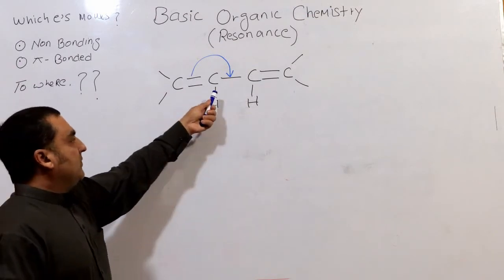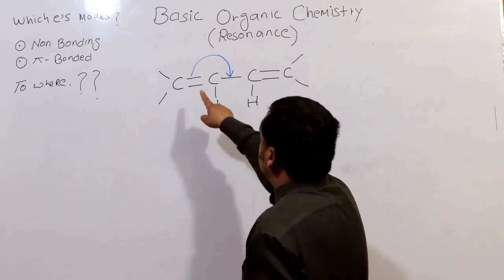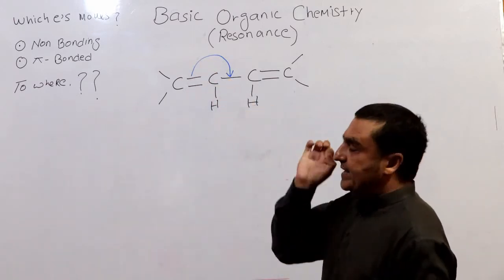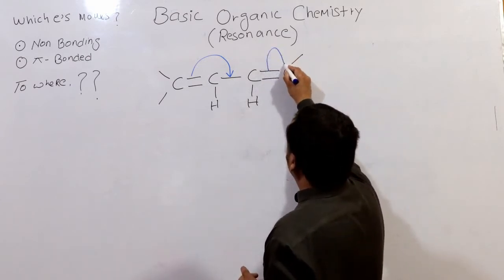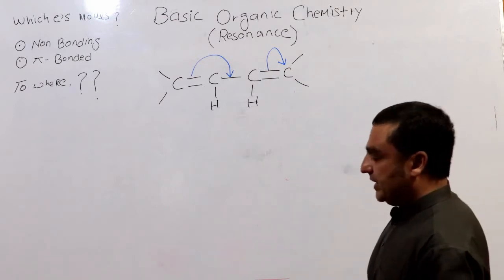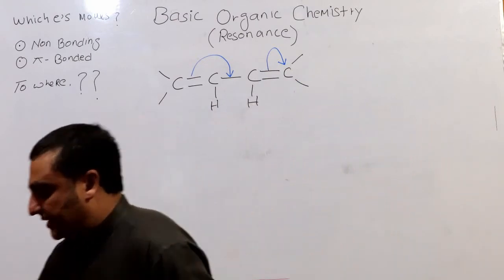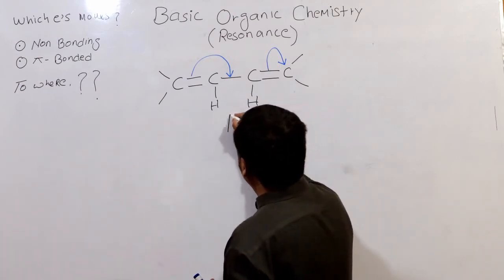Now as soon as these electrons arrive here, at the same time immediately these electrons will come and sit on this carbon. So the other structure, or the canonical form, is like this.